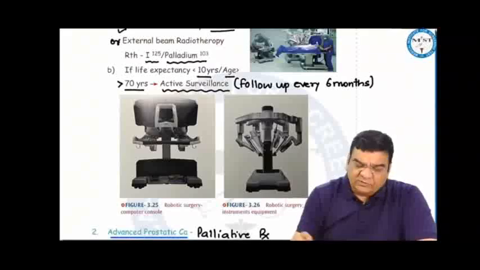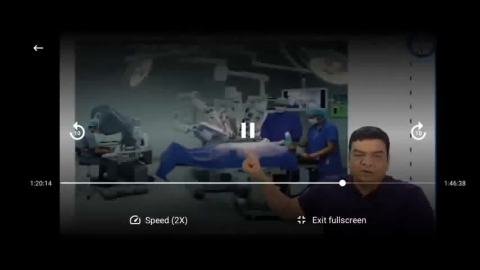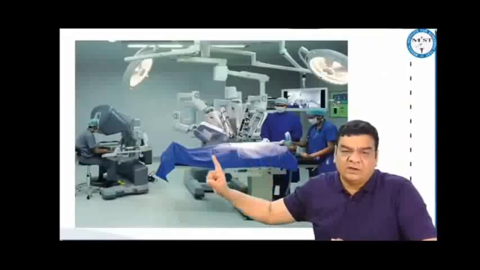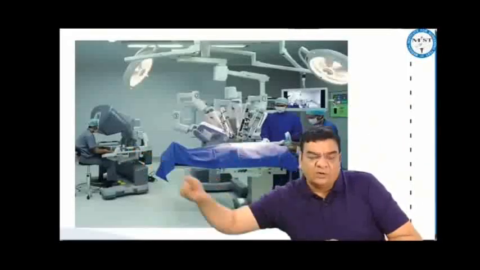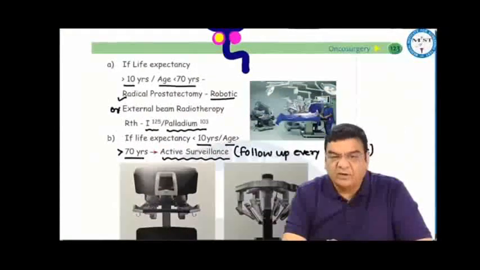These are the robotic instruments which can be used. This is the computer console and the robotic instruments. This is the robotic operation theater, where the robotic instruments are here. The computer console is here. The surgeon is not operating here. The surgeon is operating a computer. He's just trying to move the instruments through the computer, because computer gives a better surgical precision. So robotic surgeries are coming up in a much big way now.